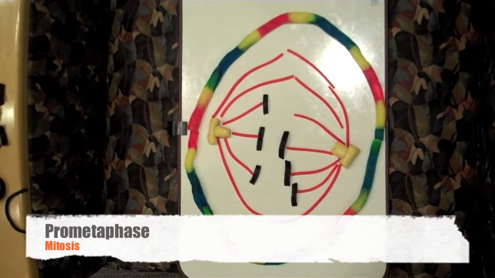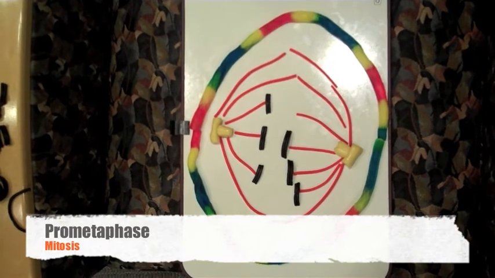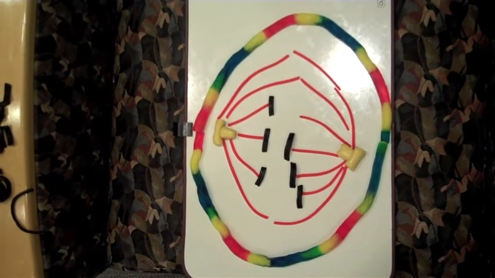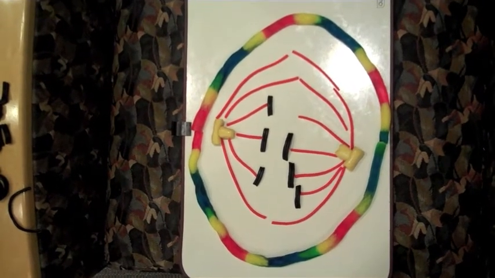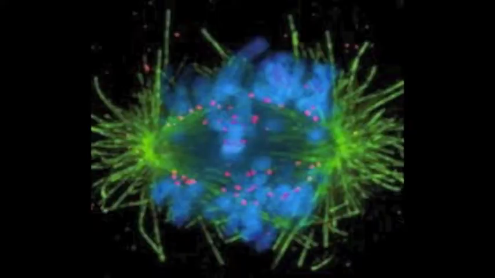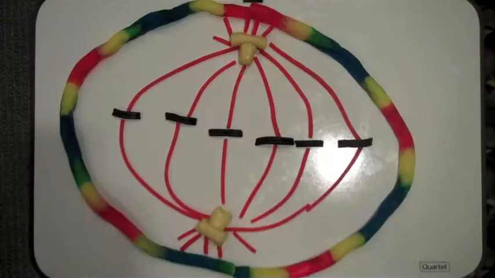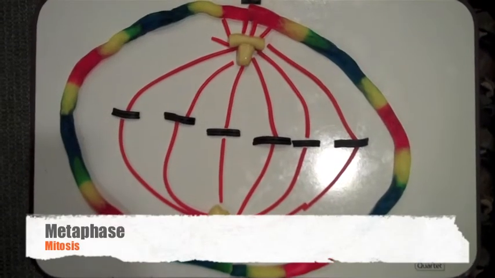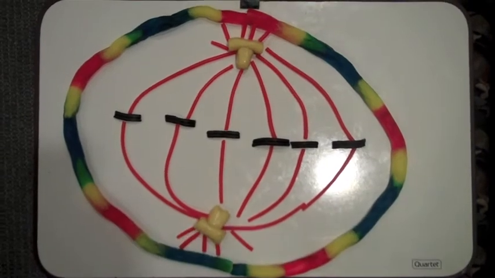In prometaphase, the nuclear envelope fragments, and the microtubules extending from each centrosome can now enter the nuclear area. The chromosomes have now become even more condensed, and the microtubules now attach themselves to the kinetochores at the center of each chromosome. During metaphase, the chromosomes convene on the metaphase plate.